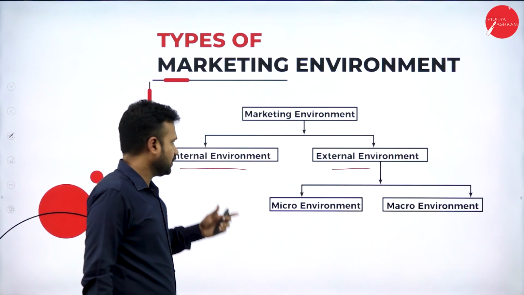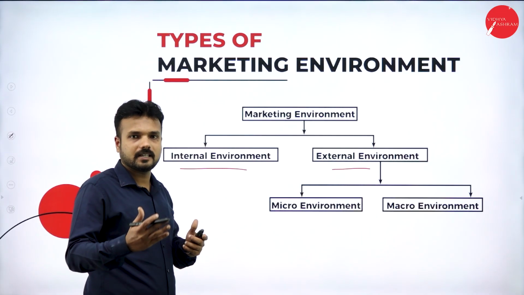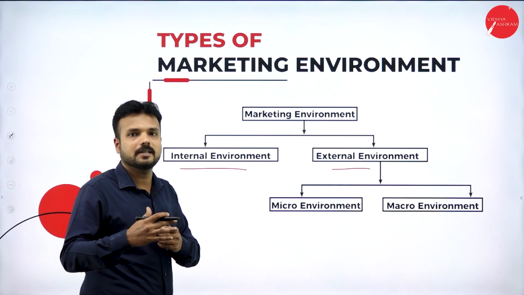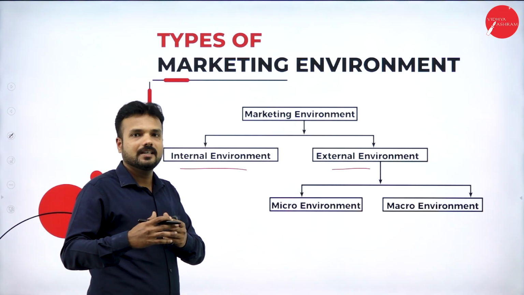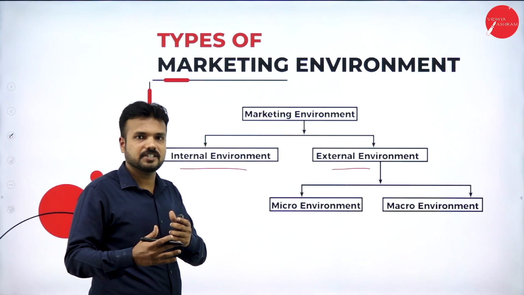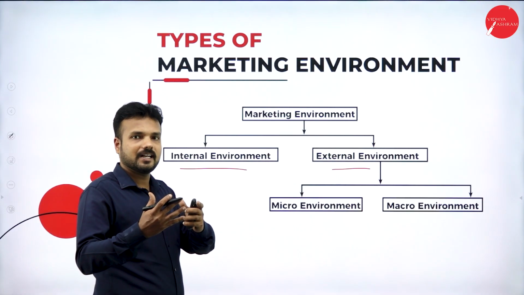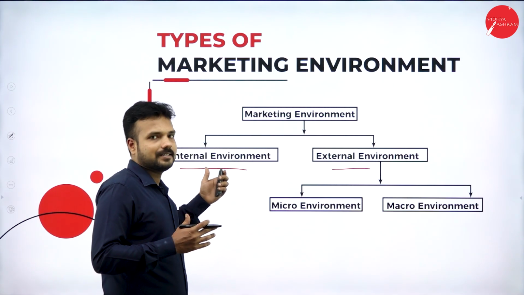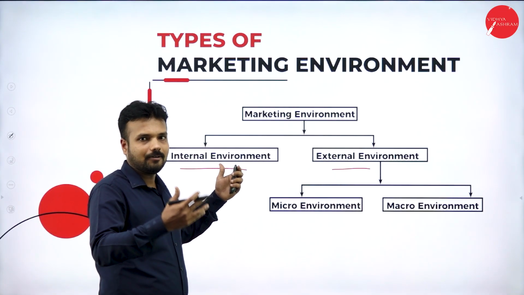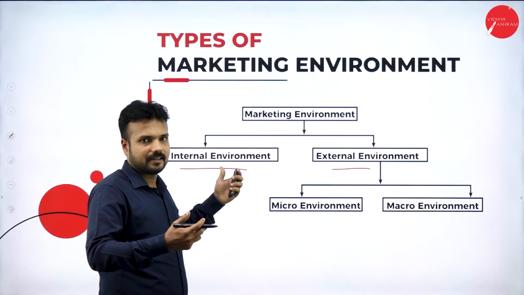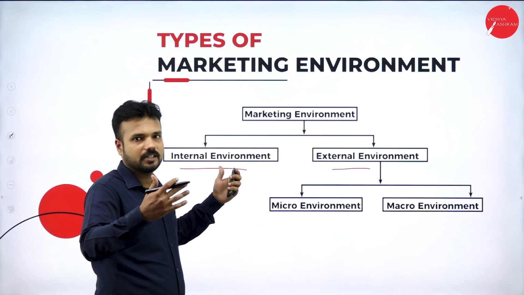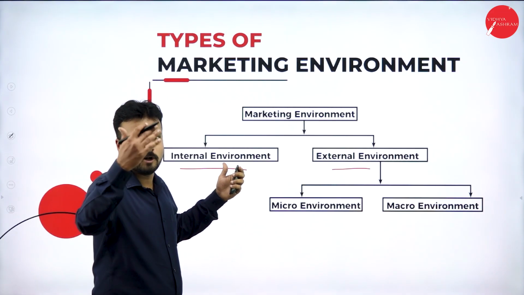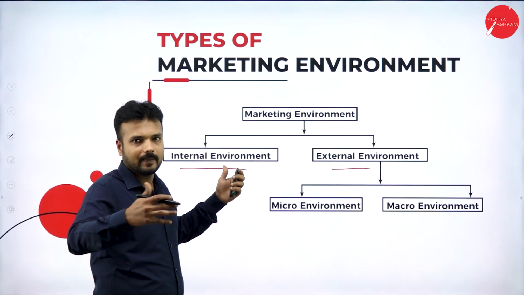When it comes to internal environment, there are a number of rules and regulations that are made inside the organization. There are certain policies and procedures that must be followed inside the organization. Okay, there are various departments inside the organization. These are the internal environment factors present in the market environment. It means these internal factors can be controlled very easily. For example, I can make rules and regulations as per my wish in my organization, so we are supposed to strictly follow the code of conduct and all the things in my organization.